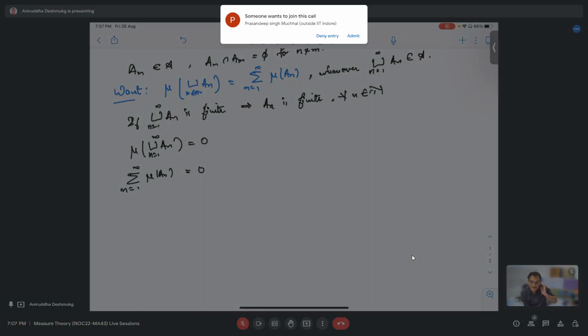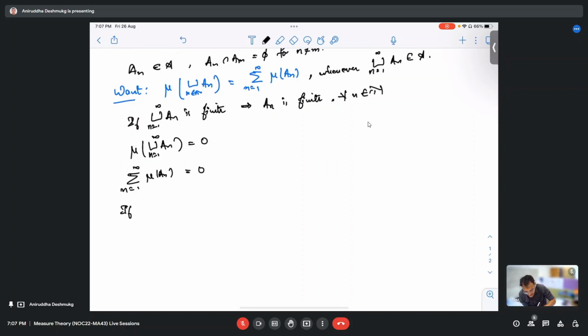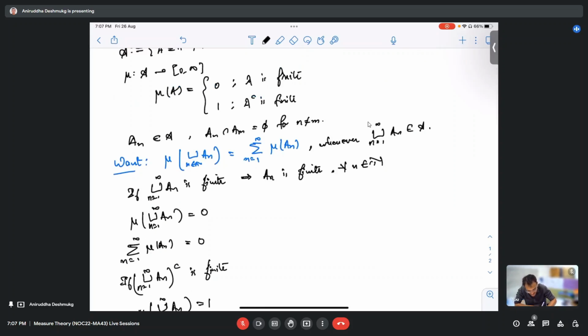But you agree, if I took the complement of this, right? Now we have to check the other case. What happens when the complement of this union is finite? So if this is finite, then one thing we know is that the measure of this union is equal to 1, because that is the definition of the measure for us.